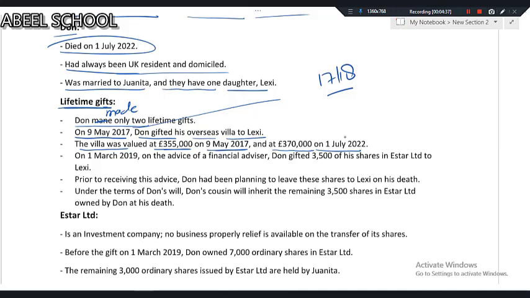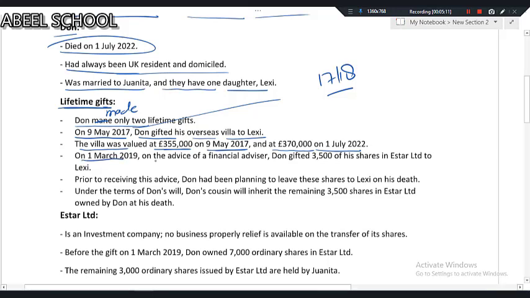But on the other end, if the value decreases on the death of the donor, then the donee does get fall in value relief. So fall in value relief is available if the value reduces, but if the value increases, no issue at all. So we still have to take the original value, that is the value which you have transferred, obviously after deducting annual exemption of the current year and the previous year.